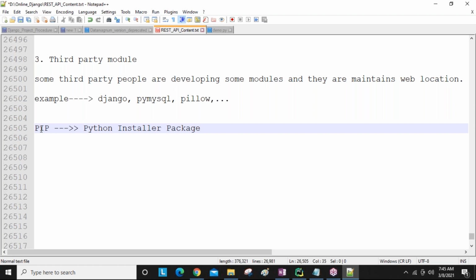Is this pip command clear? Important. What is the use of the pip command? How are we going to use that pip command in your program? Like that, sometimes people ask.